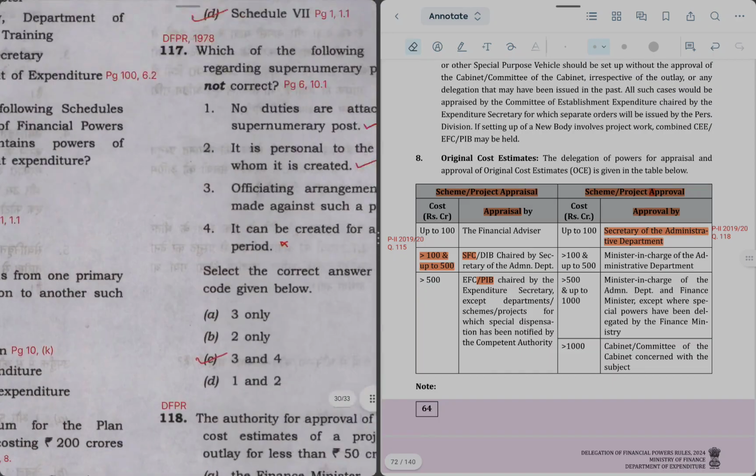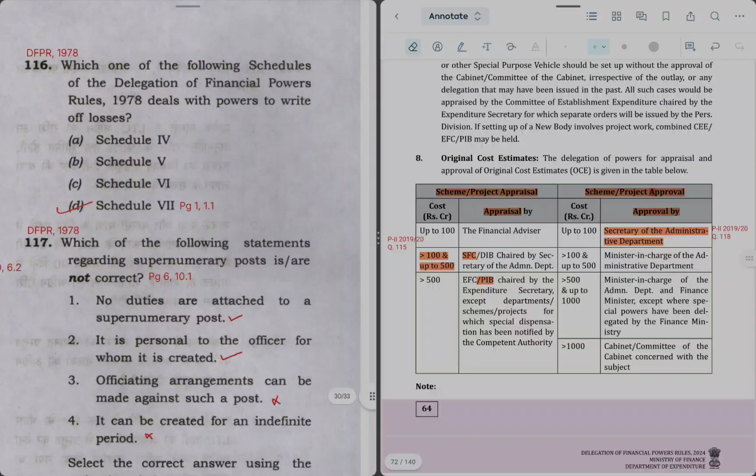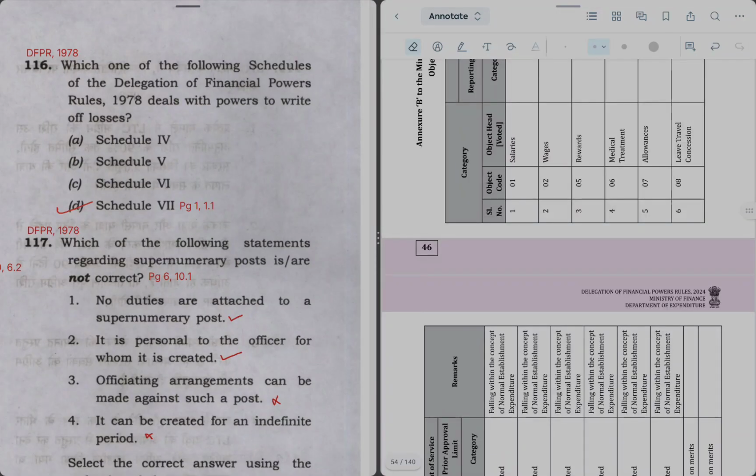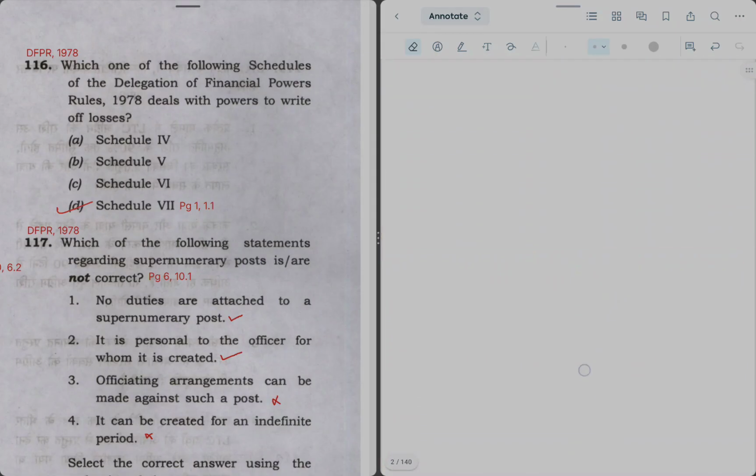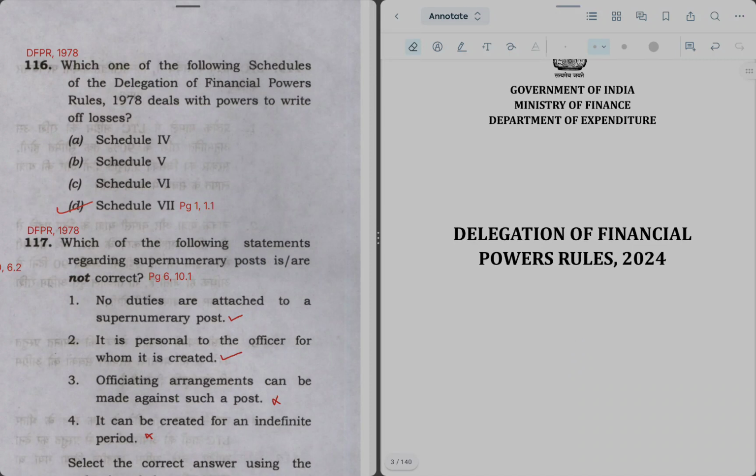So next question is 116. Again it is asked from the old DFPR 1978, as per which schedules were given. And in the new DFPR of 2024 there is no mention of schedules. So this question is asking which of the schedules deals with power to write off losses. If you refer to the old DFPR, it is Schedule 7, on page 1 it is given.